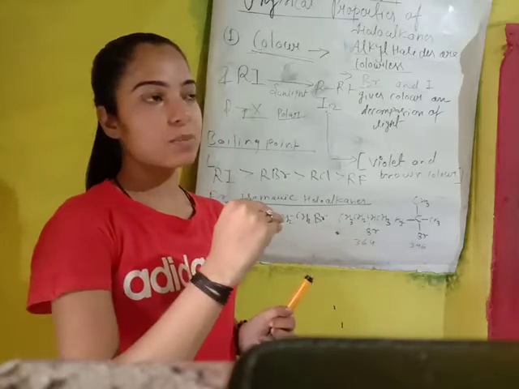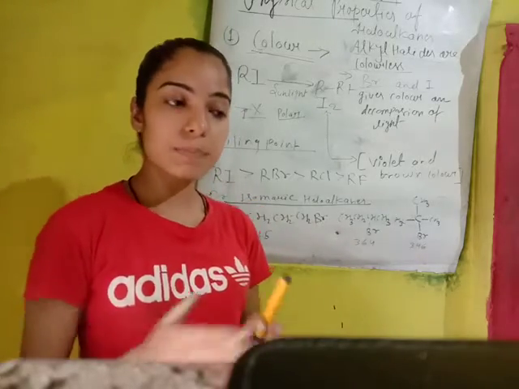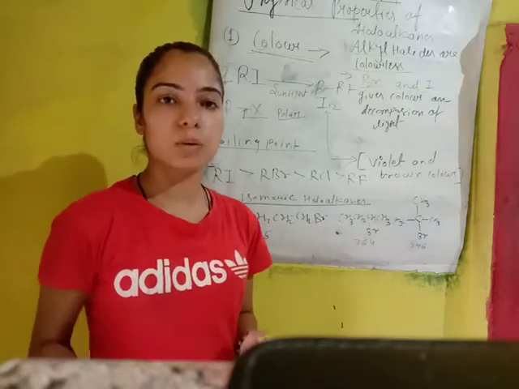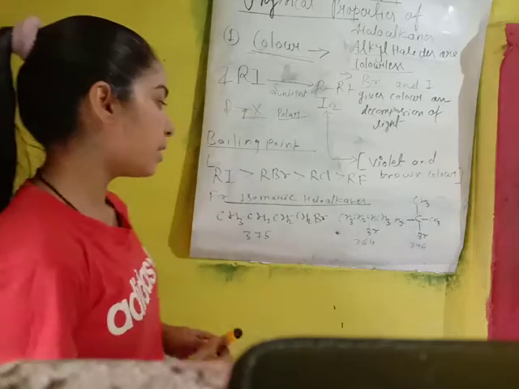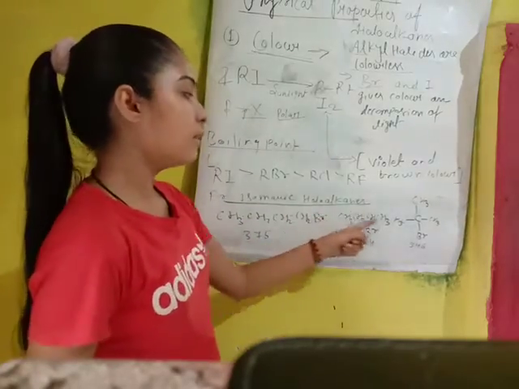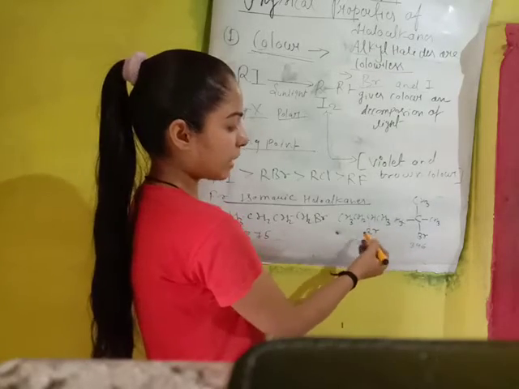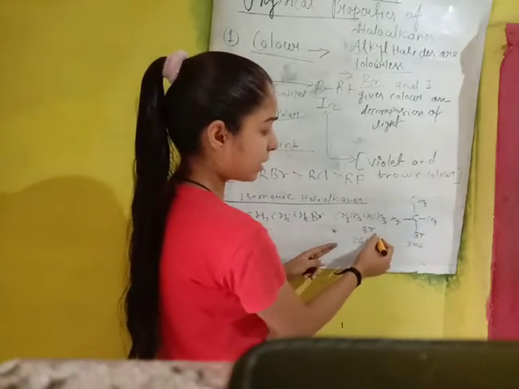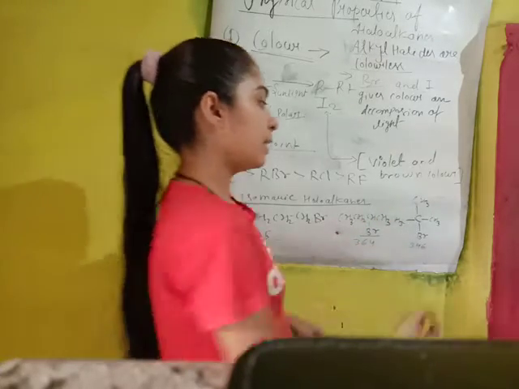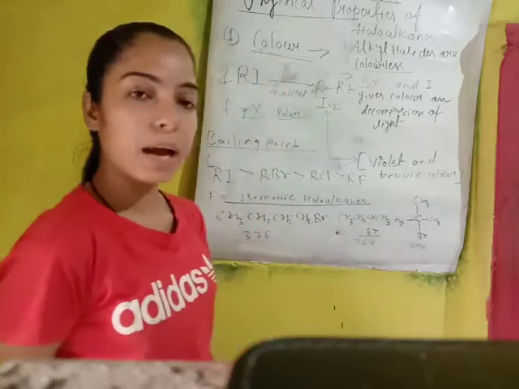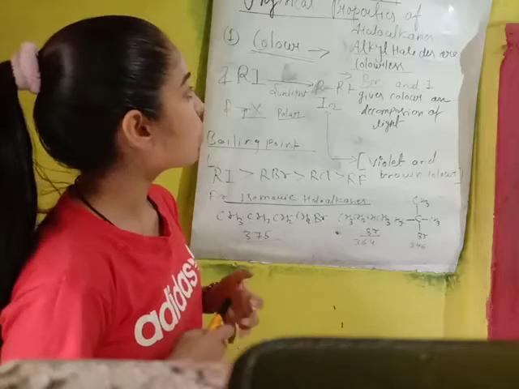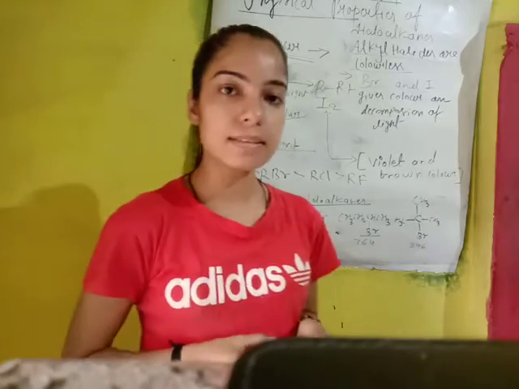It means as much as branching increases, the more the branching, the more their boiling point is affected, and it will decrease. Okay, as I have written here 1-bromobutane, its boiling point is this, and here 2-bromopropane, and 2-bromobutane. So here you know one branching is here, so its boiling point is decreased. As here the branching also increases, what will happen? The boiling point is also decreased. Okay, so these are the two basic physical properties of the haloalkanes, students.